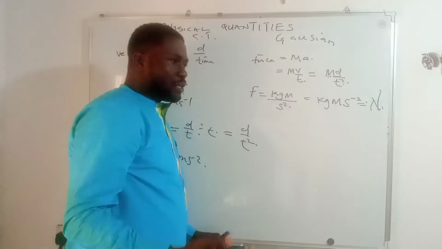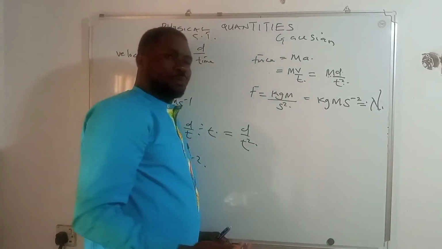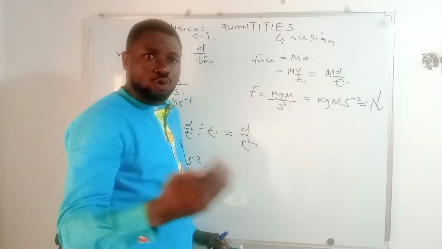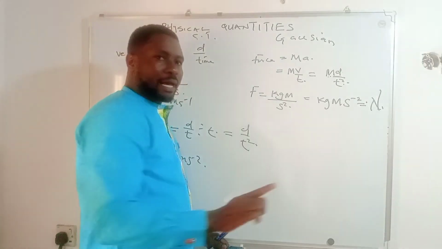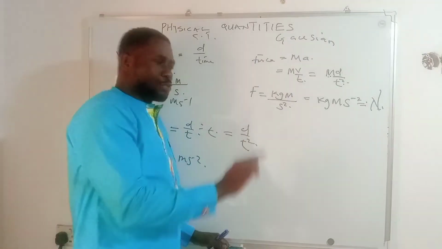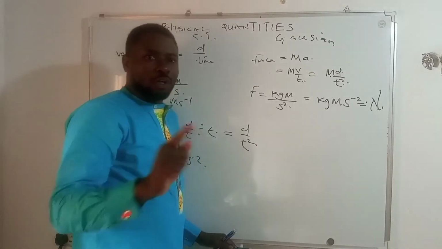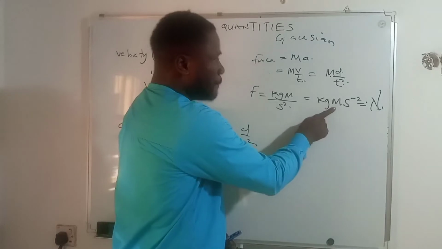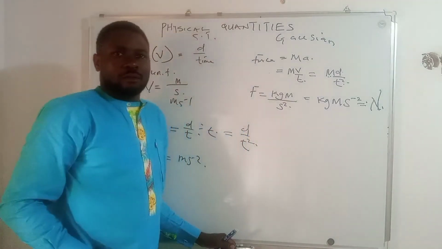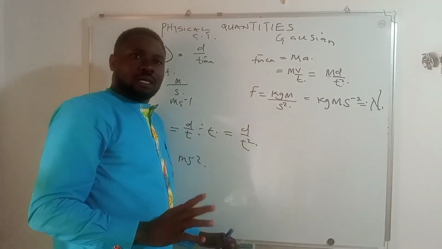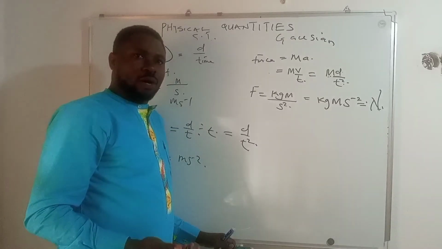So in your examination, it's possible they will tell you which of the following is true for force, and all you see there are what? Units. You will expect to see Newton, but Newton might not be in any of the options. What you will rather see will be kilogram meter per second square. So that is force. Now let's continue with more examples.